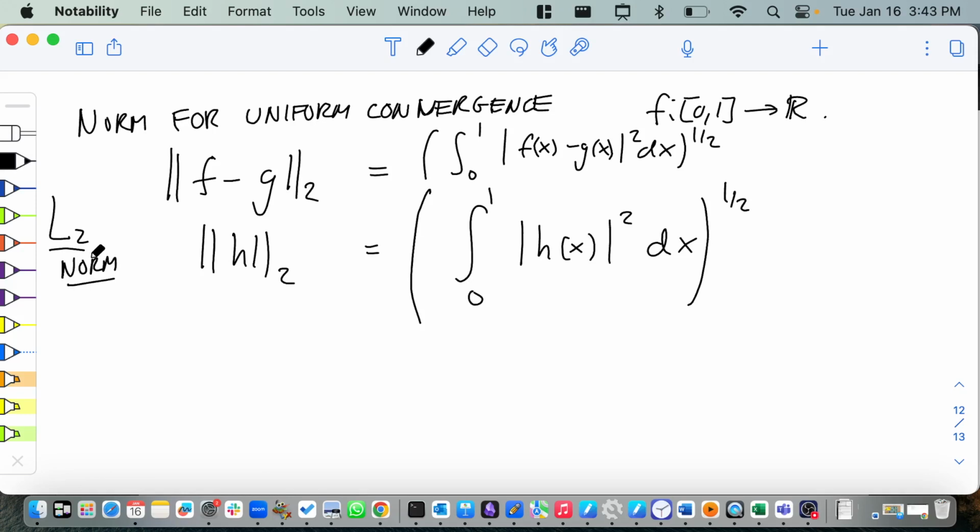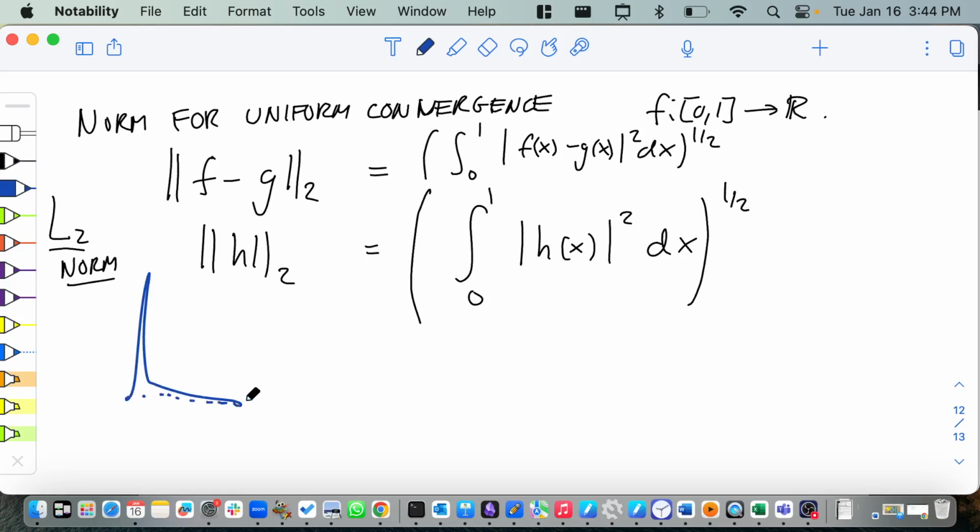How do I know it doesn't tell you about uniform convergence? Uniform convergence is the idea of getting close everywhere, right? So two functions converge uniformly if they get close to each other everywhere. But the L2 norm, because it's doing an integral, you can have a big problem. You can be off by 1,000 as long as you're only off by 1,000 on a tiny, tiny interval. So if you have a spike like this, the function in the L2 norm is very close to 0